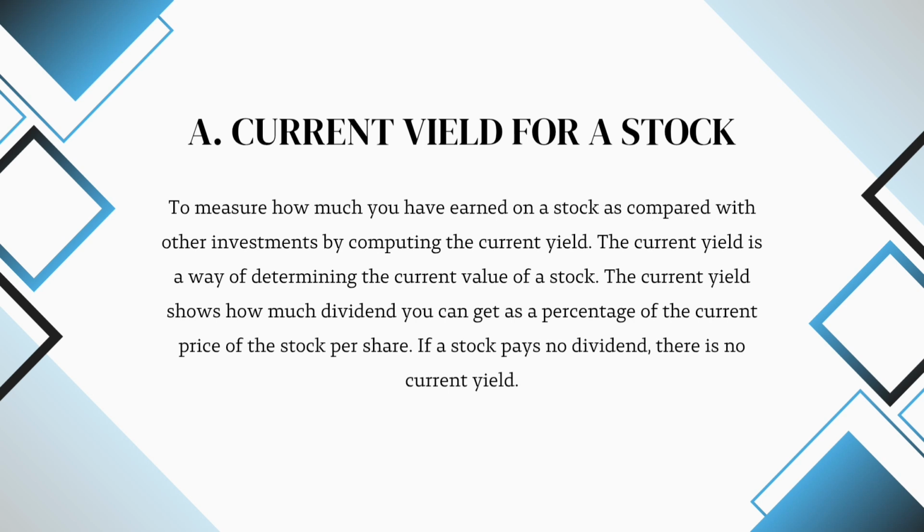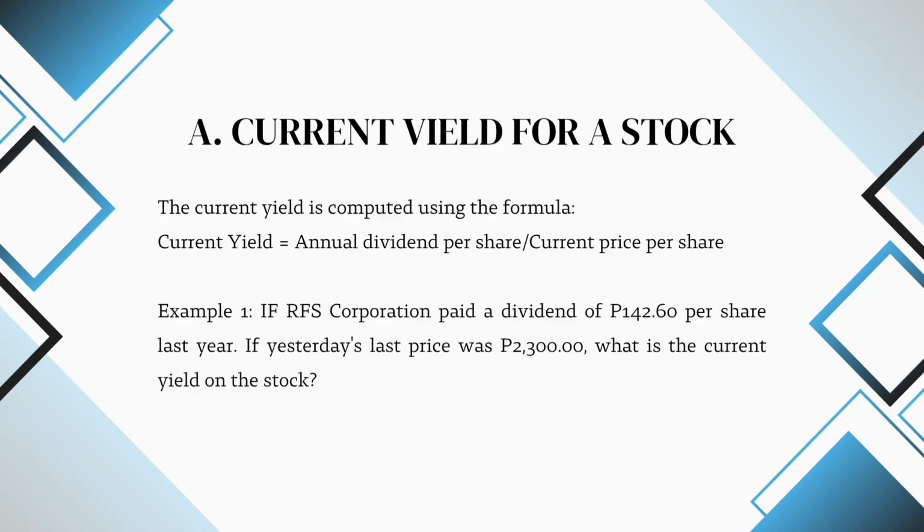The current yield is a way of determining the current value of a stock. The current yield shows how much dividend you can get as a percentage of the current price of the stock per share. If a stock pays no dividend, there is no current yield. The current yield is computed using the formula: current yield is equal to annual dividend per share divided by current price per share.